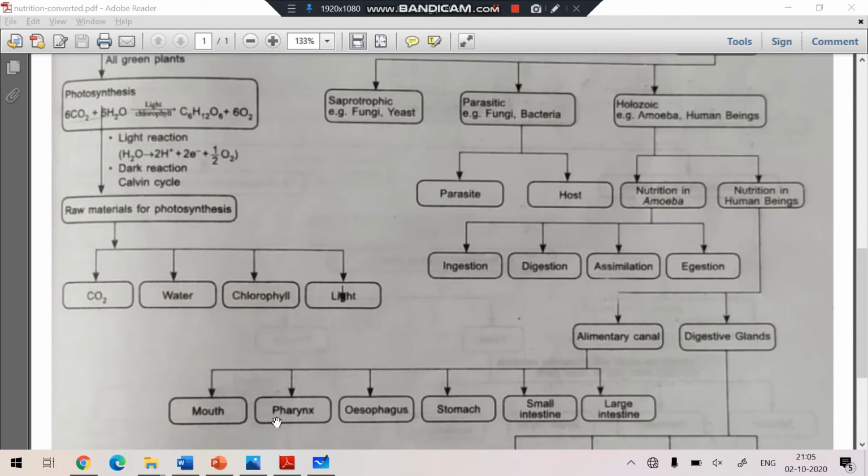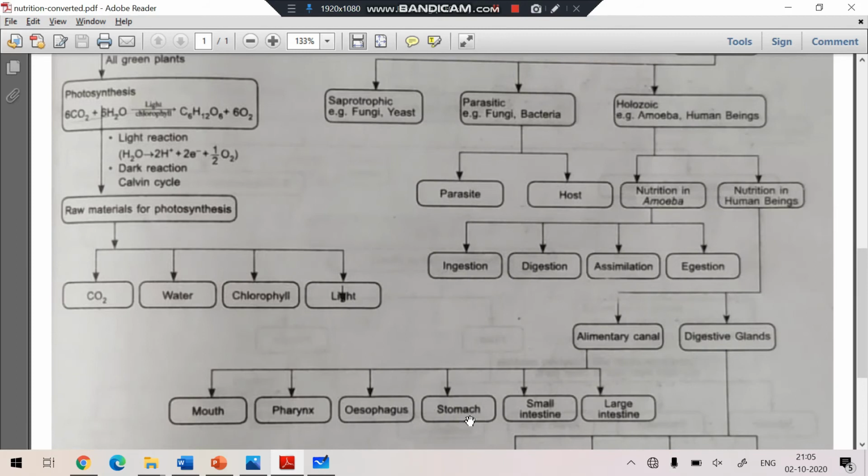Pharynx is a small passage through which the food goes to the esophagus. Esophagus means the food pipe. In the esophagus, no digestion of food takes place. In the mouth, the digestion of one food nutrient takes place, that is starch. Here, starch is converted into complex sugar. Clear?